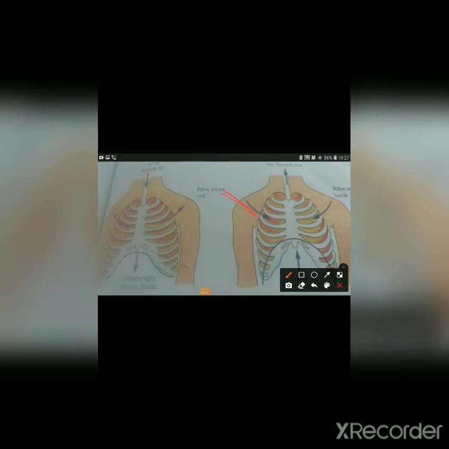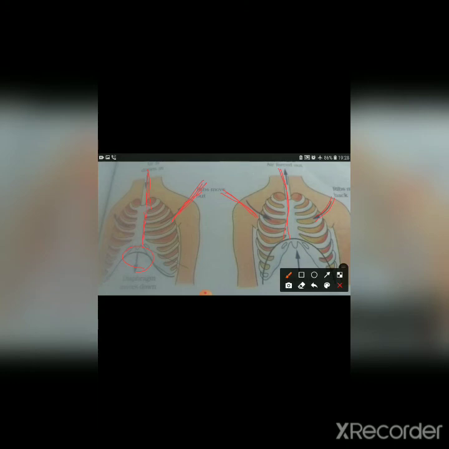As inhalation happens and air fills inside, the ribs move out. As soon as exhalation happens and air goes out, the ribs move back. Fine. Or we can say during inhalation ribs move up and outwards and the diaphragm moves down, as you are able to see here. In the next picture, we can see the movement increases the space in the chest cavity. As soon as its space increases, air rushes into the lungs.